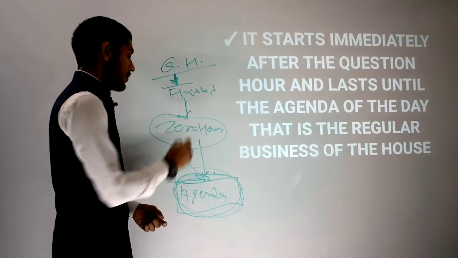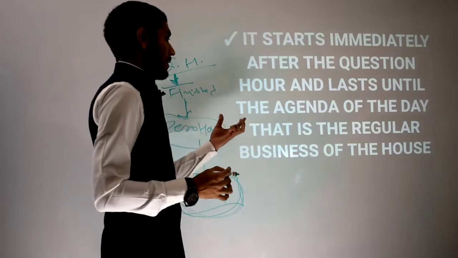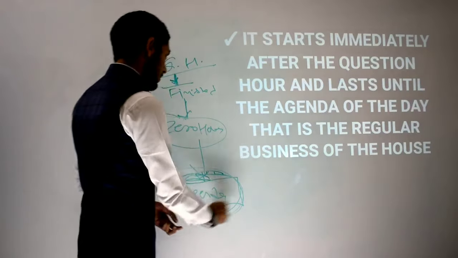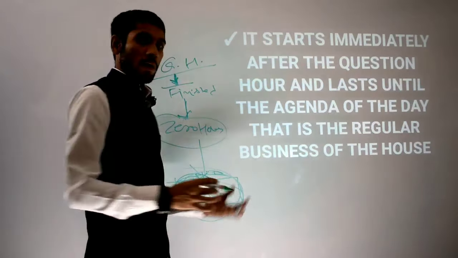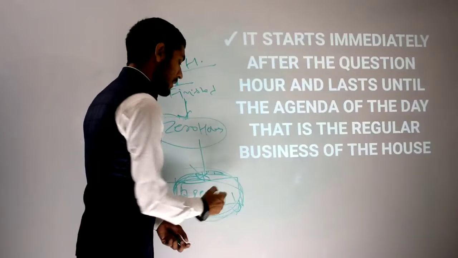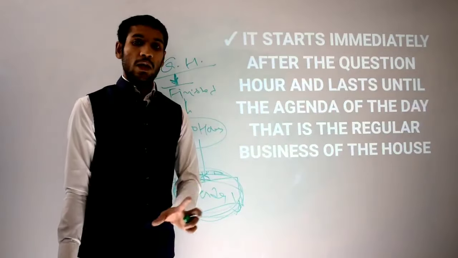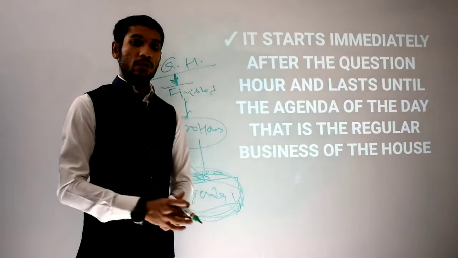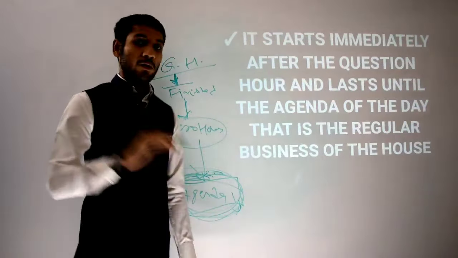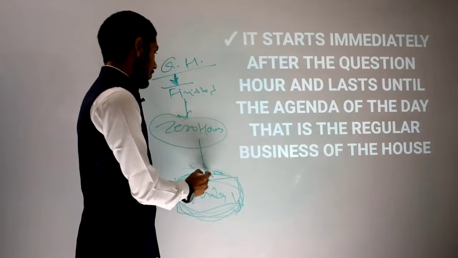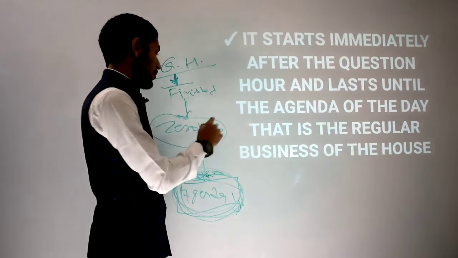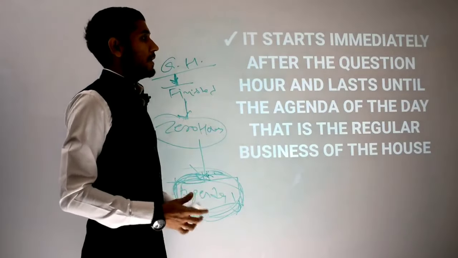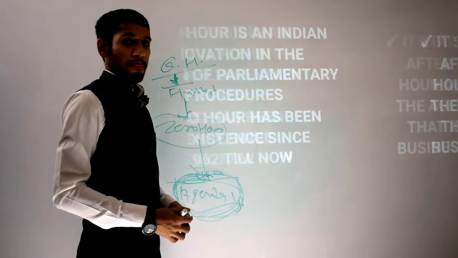The agenda of the day is the regular business of the House. This is the main business of the House, what is today's agenda: on which topic we are going to vote, debate and discuss. That is the real agenda and the regular procedure of the House. And question hour and zero hour are the common proceedings. So now moving to the next one.